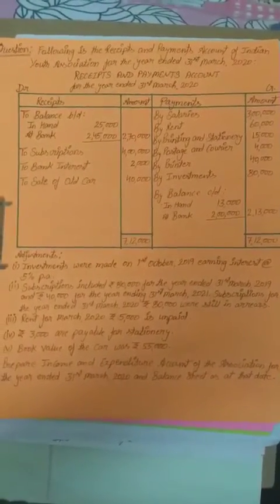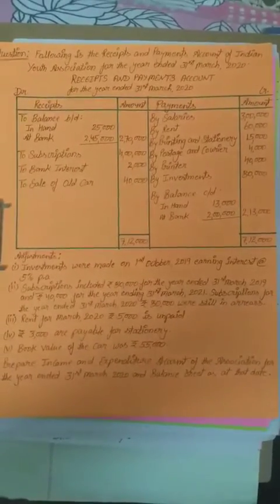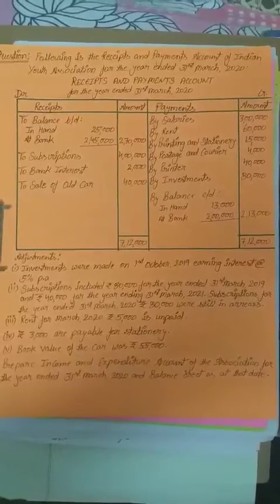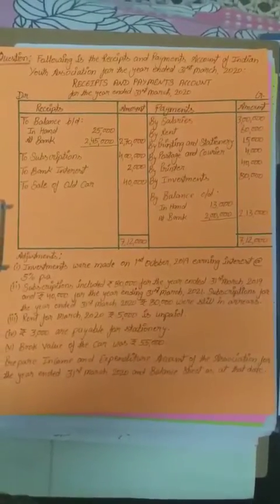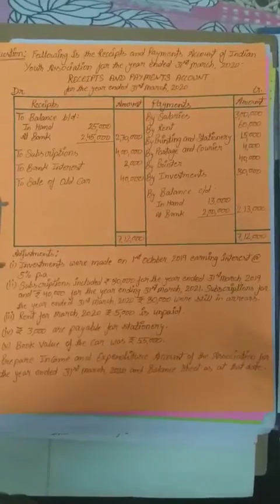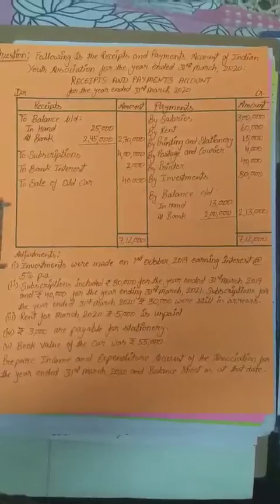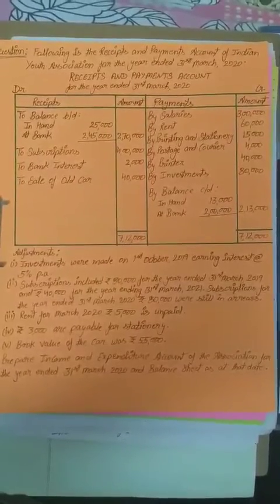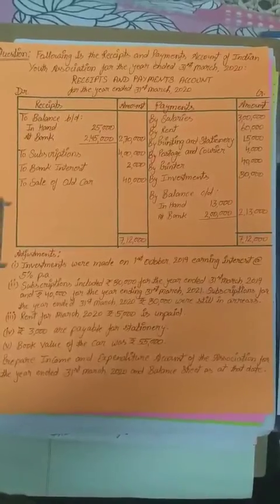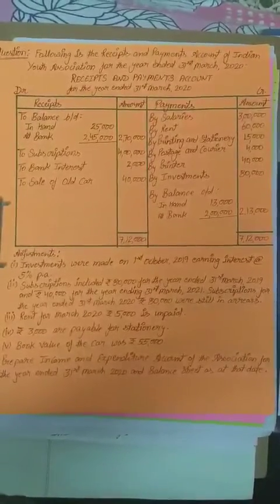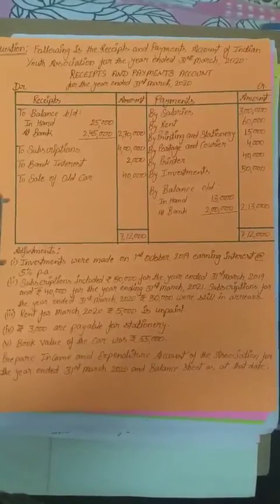So, in the last class, we discussed the balance sheet, how an NPO prepares its balance sheet. And this is the complete question by which we have to prepare the income and expenditure account and balance sheet. Similarly, together we have to prepare both the accounts, the balance sheet as well as the income and expenditure account.